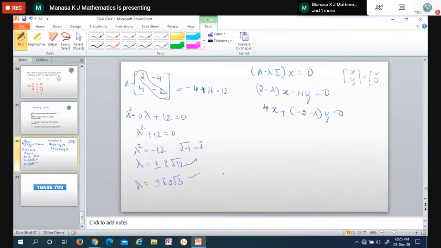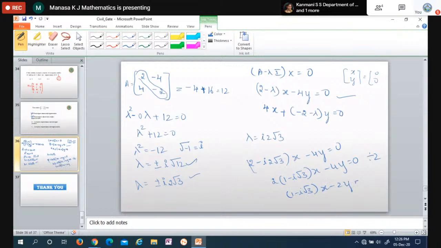Simplify, you will get an equation like this. Then, for the eigenvalue, I'll take any one of the eigenvalues, put lambda equal to plus i 2 root 3. I'll substitute here 2 minus lambda, taking the first one, plus i 2 root 3, into x minus 4y is equal to 0. I can take 2 common: 2 of (1 minus i root 3) of x minus 4y is equal to 0. We can divide by 2. So it is (1 minus i root 3) into x minus 2y is equal to 0. Or if you shift minus 2y to that side, it becomes plus 2y.